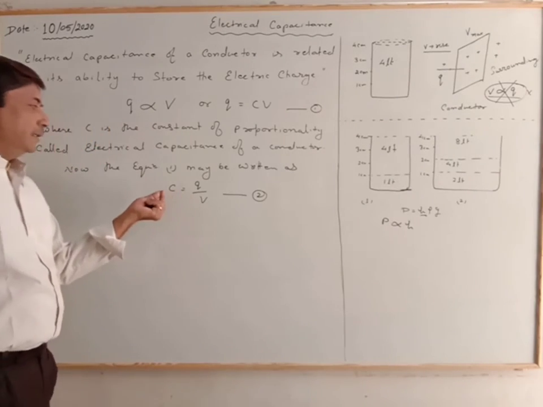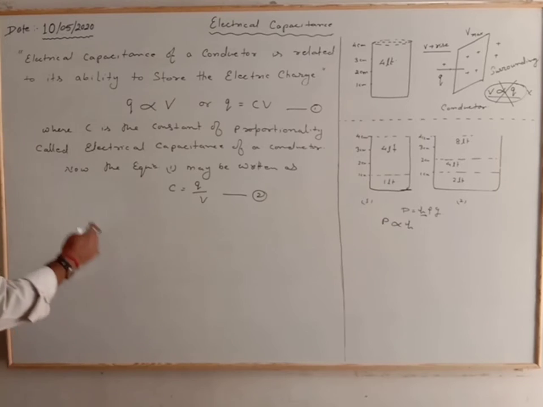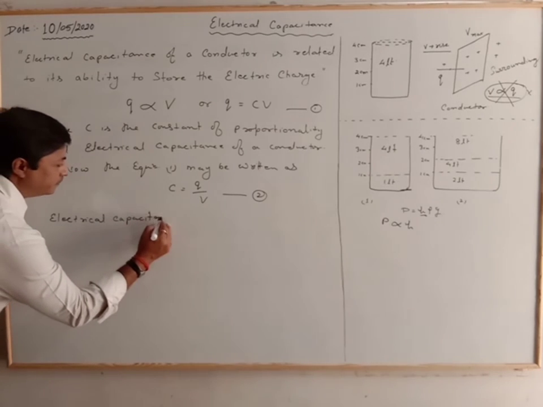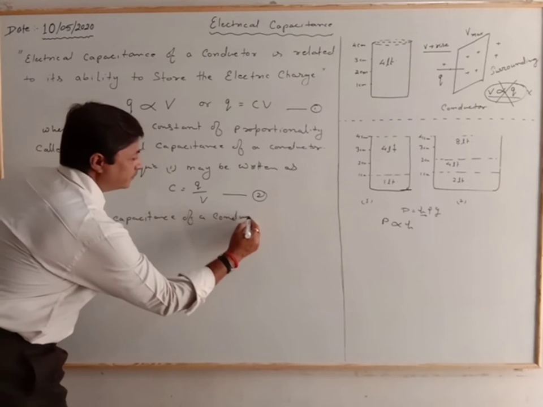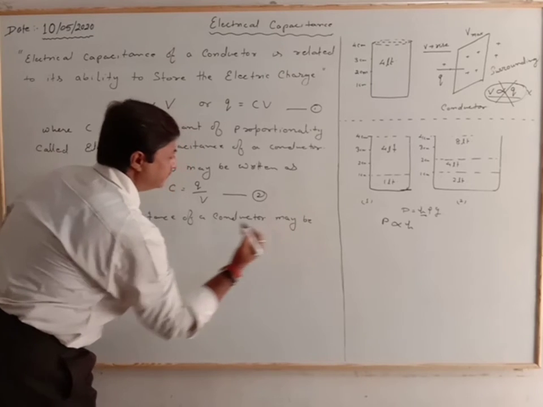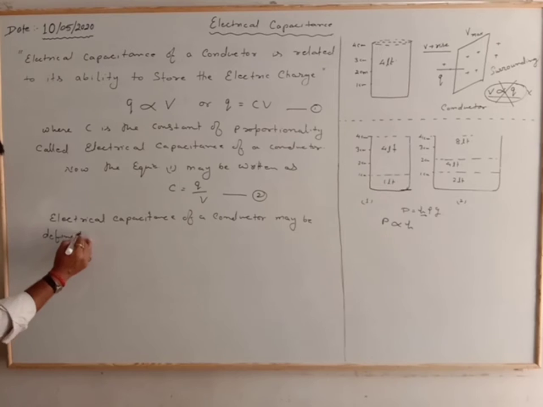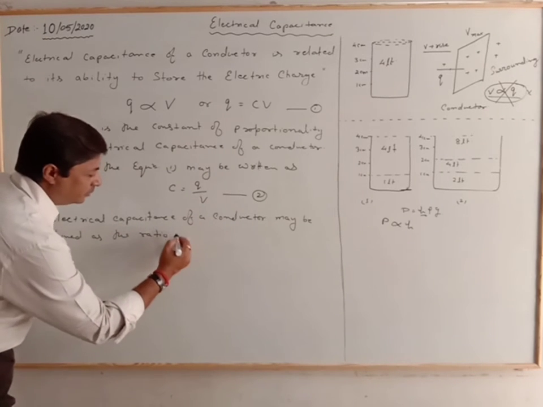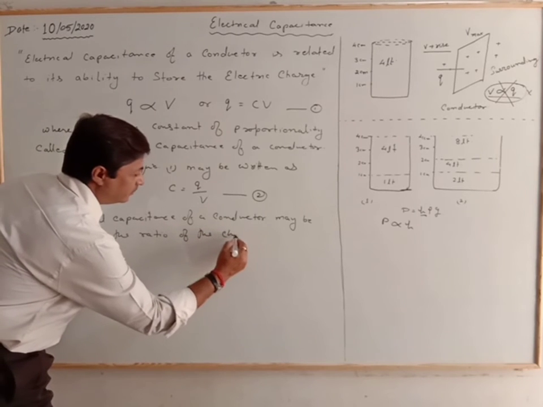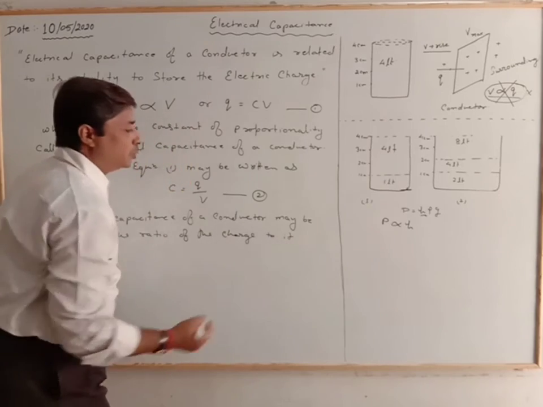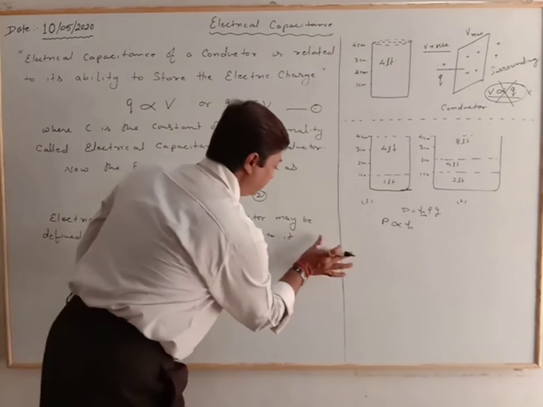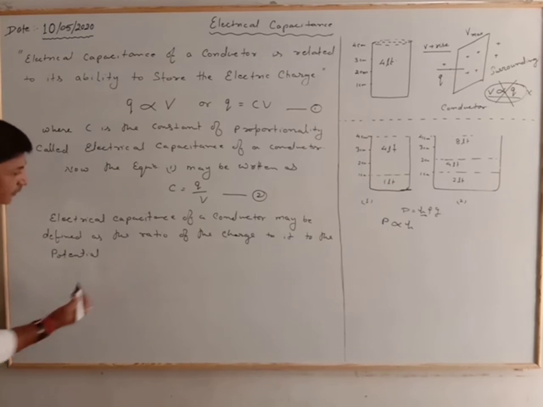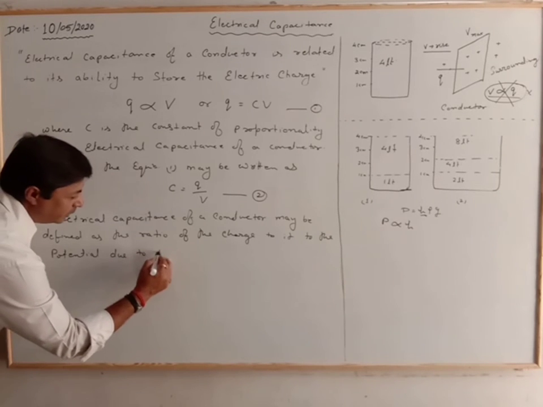We come to the conclusion that the electrical capacitance of a conductor may be defined as the ratio of the charge stored in the conductor to the potential due to that charge.